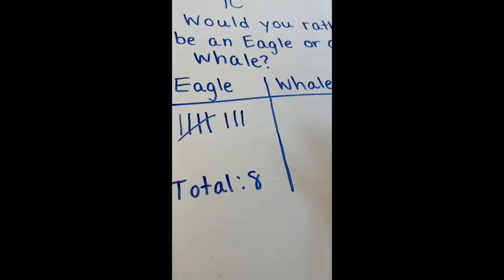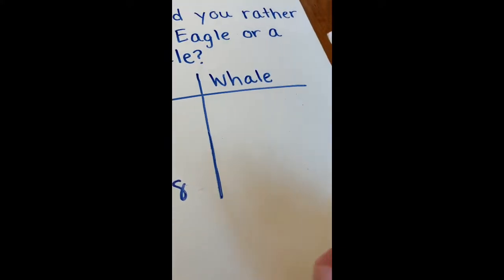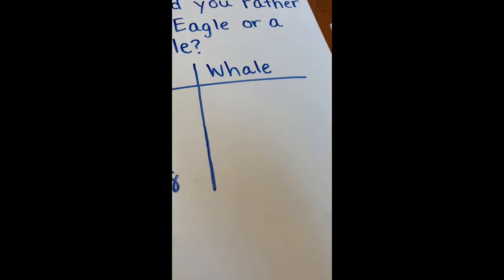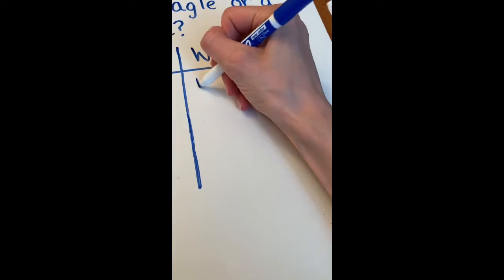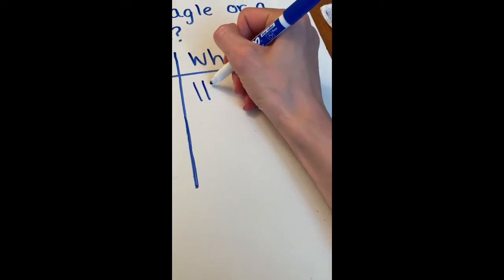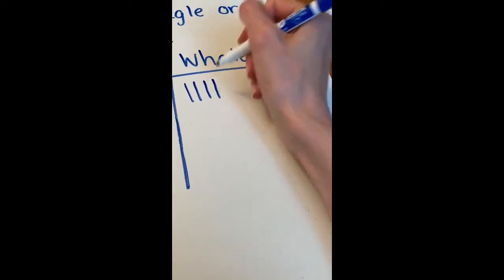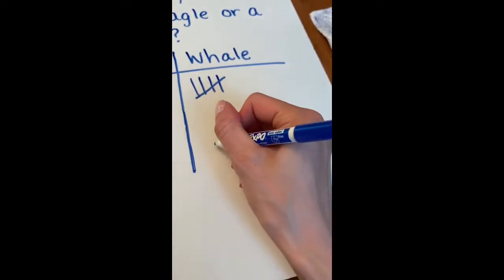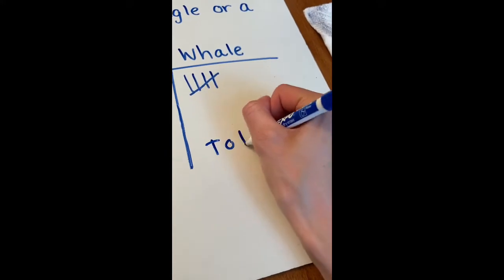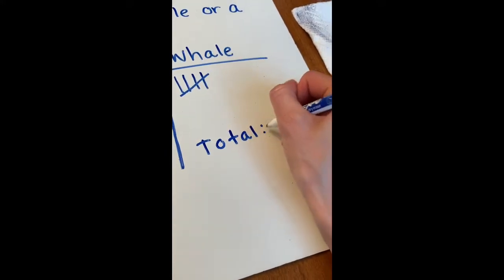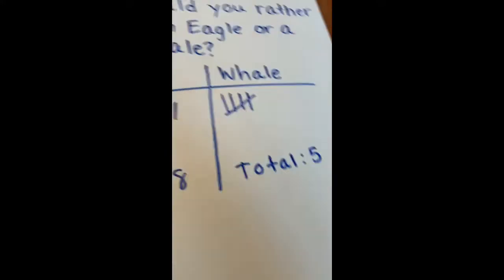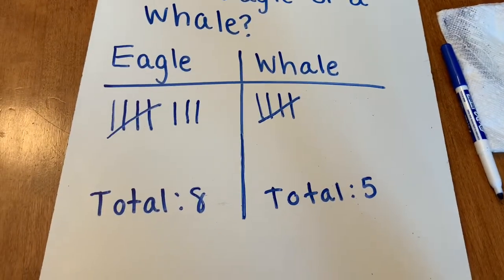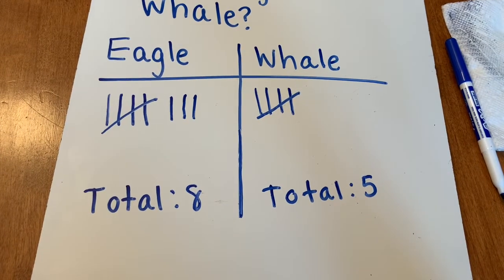So I have my total, 8. Now for whale, they had 5 friends who chose whale. So we're going to do the tally marks again together. 1, 2, 3, 4, and then 5 is the line across. So the total is 5. So for tally marks, this is going to make it a lot easier to count the total,